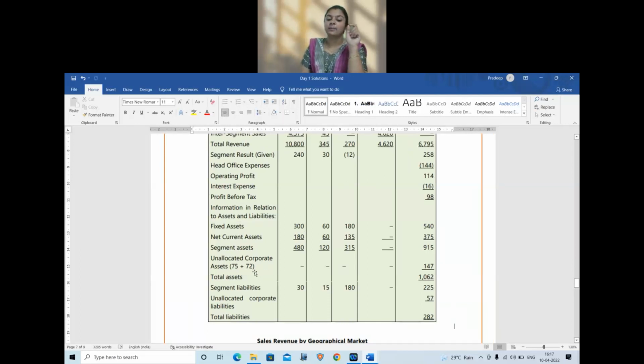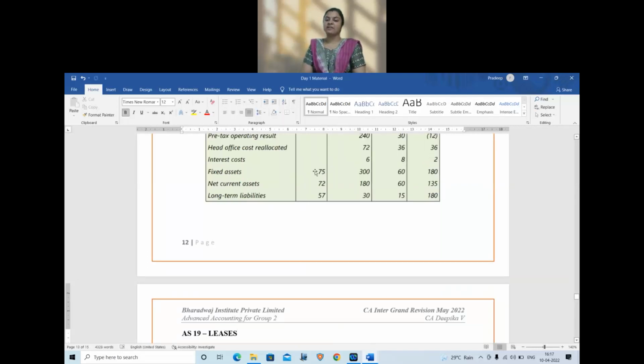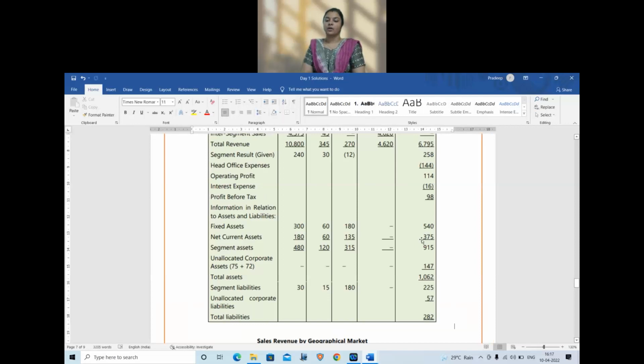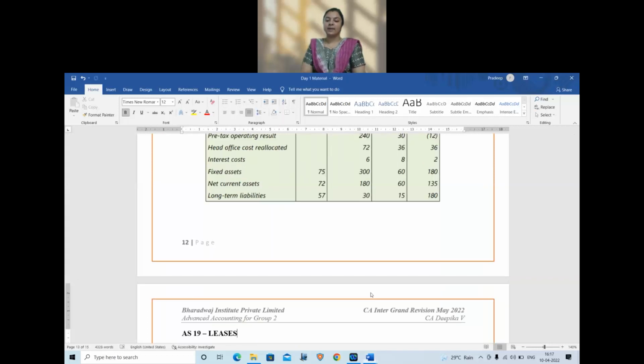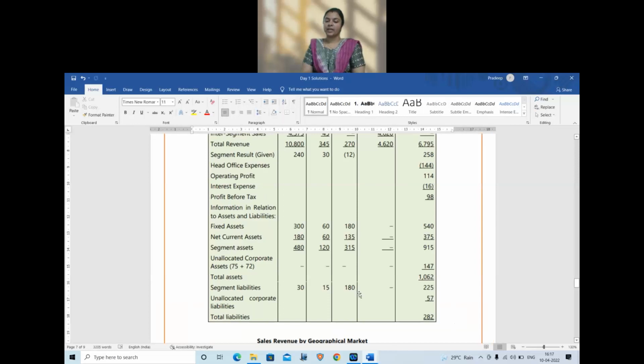Unallocated assets shall be shown separately in the consolidated column. Don't take it in the segment column itself. Unallocated assets shall be shown in the consolidated column, which is 75 plus 72, 147. So total assets is 1062. Same way, segment liabilities, long-term liabilities, 30, 15, 180 and add unallocated liabilities 57, which gives you total liabilities of 282.